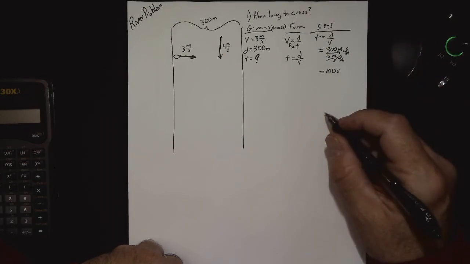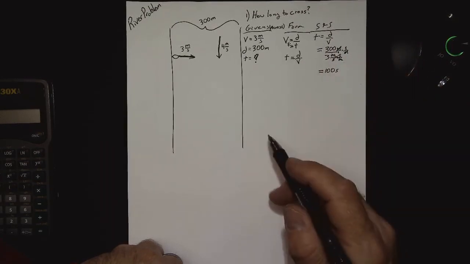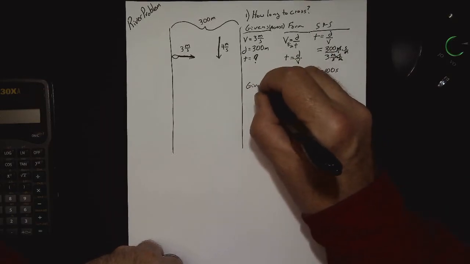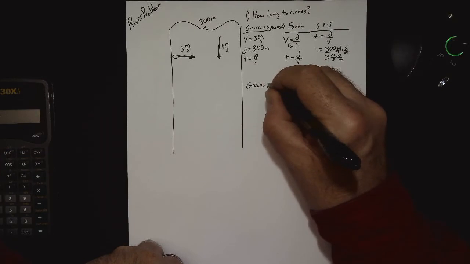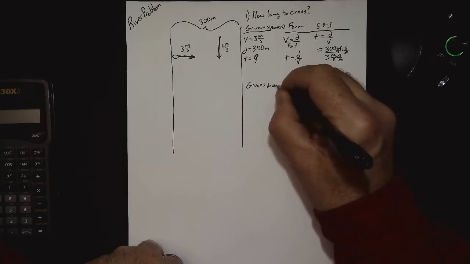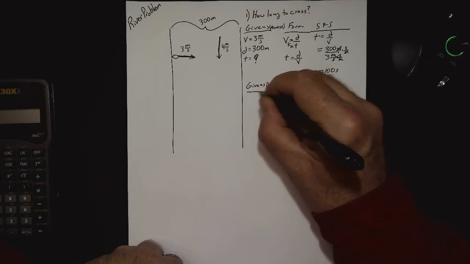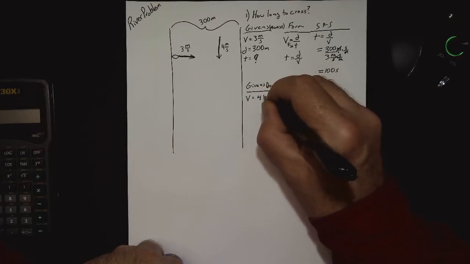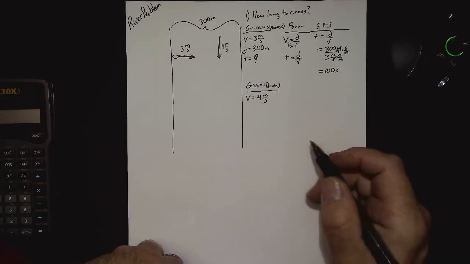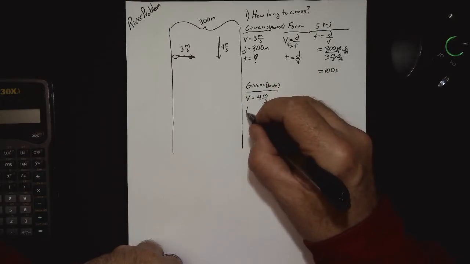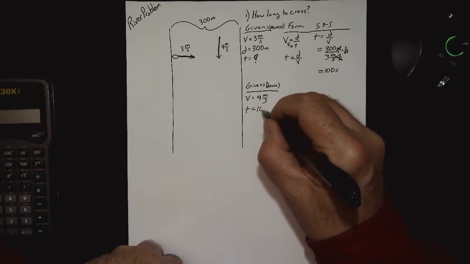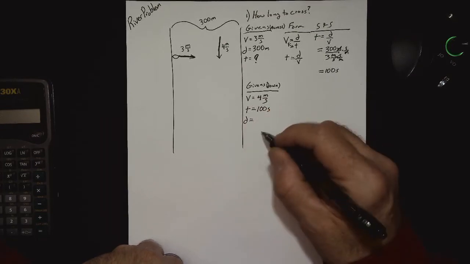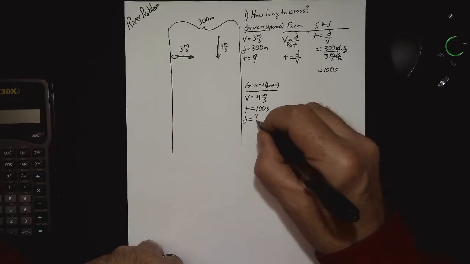So 100 seconds, that lets us know our algebra was good all along, and we did smart physics. So now we have givens, and what would we call this? Well, we call this down. We're just going to talk about the things that are going down. We know the velocity down is 4 meters per second, and we know the time that we're on the river is 100 seconds. And we want to know the distance that we will be carried downstream.